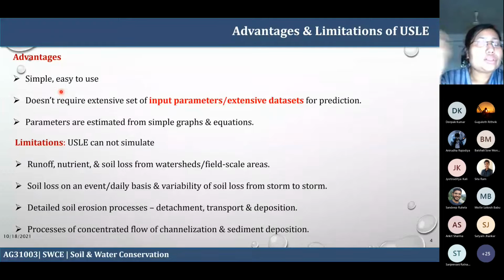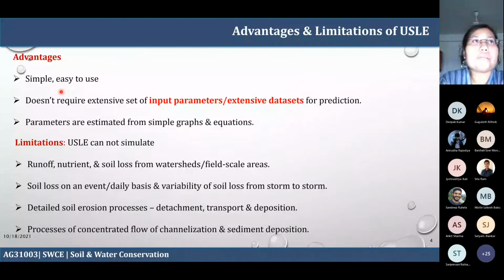And it also cannot estimate the channelization and the sediment. Sediment deposition is important in the context of water erosion. As you know, many of these delta areas around the globe, in the coastal areas, are formed because of this sediment deposition.